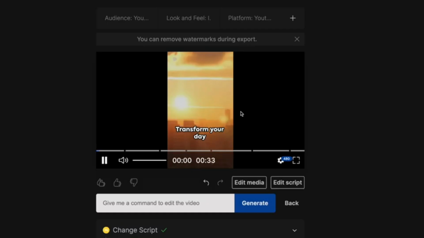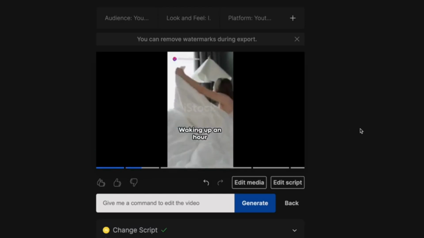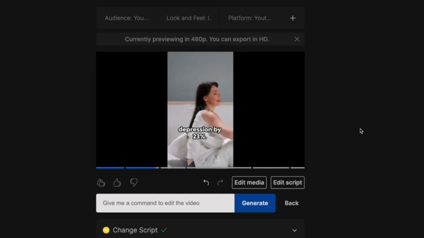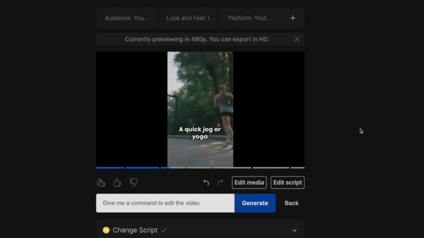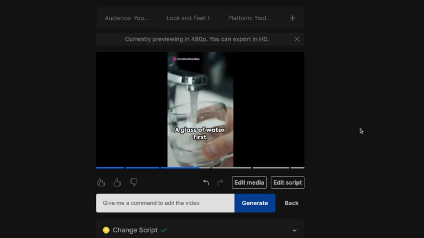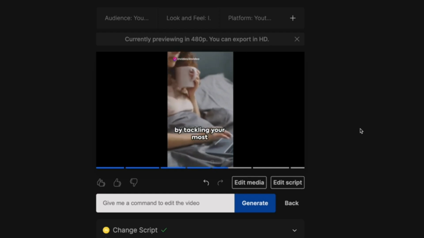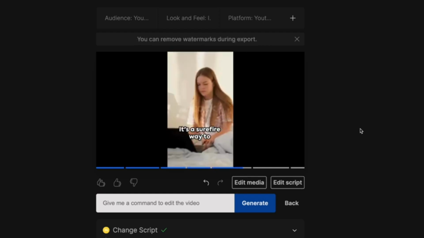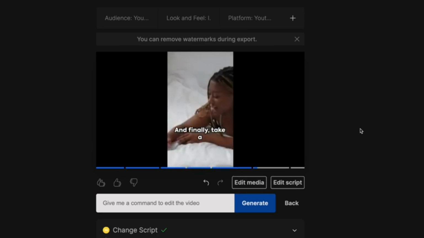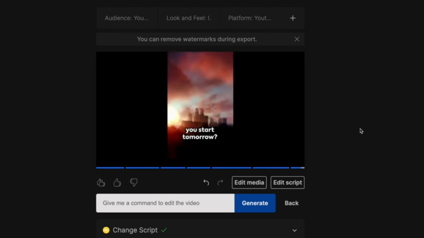Transform your day before it even begins with these 5 life-changing morning habits. First, rise with the sun. Waking up an hour earlier can reduce depression by 23%. Second, move your body. A quick jog or yoga stretch can kickstart your energy. Third, hydrate. A glass of water first thing revs up your metabolism. Fourth, eat the frog by tackling your most challenging task first. It's a surefire way to boost accomplishment. And finally, take a moment for gratitude. Reflecting on the positives sets a tone of optimism for your day. So, which habit will you start tomorrow?